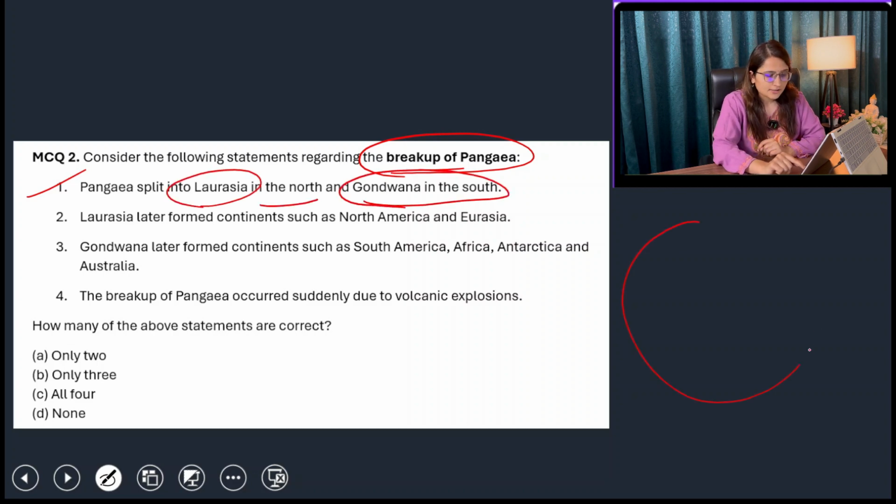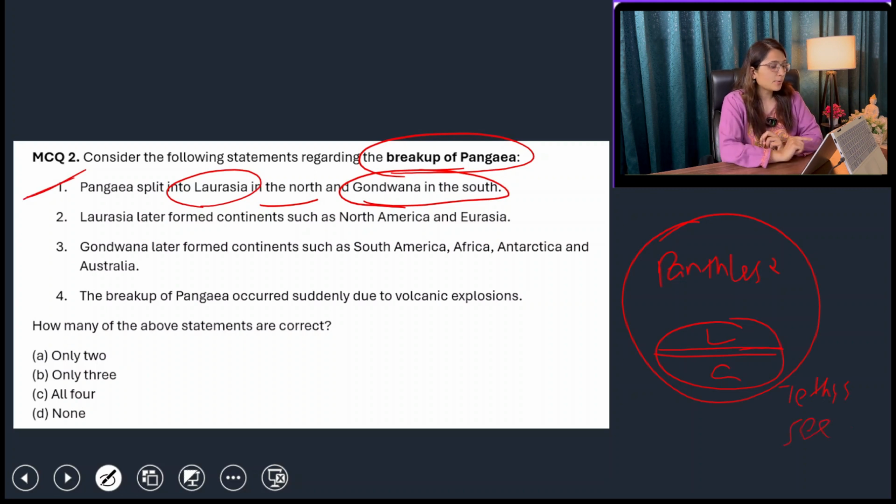Yes, if this is the earth, this was the Pangaea, and this is your Panthalassa, the super ocean. So Pangaea broke into two parts. One was Laurentia, the second was Gondwanaland. In between these two continents, there was the Tethys Sea. So statement number 1 is right. Laurentia later formed continents such as North America and Eurasia.